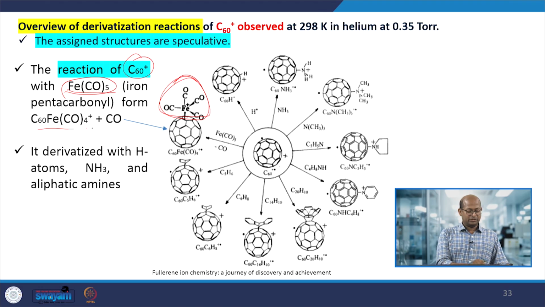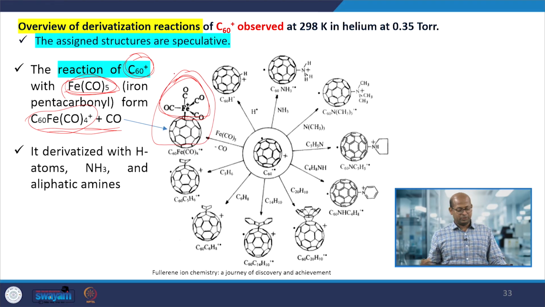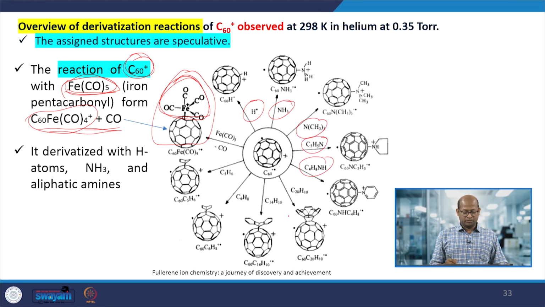Such structures can later be used for other applications and purposes. Initially the fullerene is converted into C60+, and then iron pentacarbonyl reacts with it, and this structure forms. Similarly, hydrides, amines, and other functional groups or compounds may react with C60+ ions.